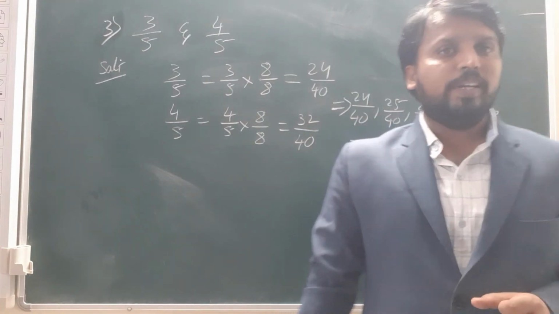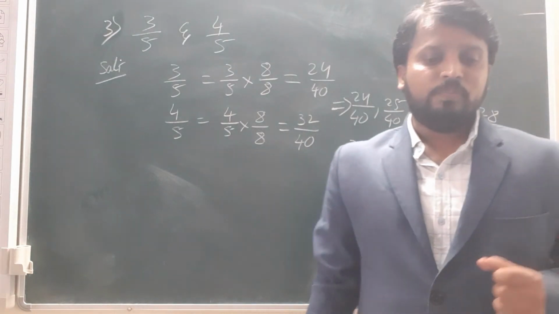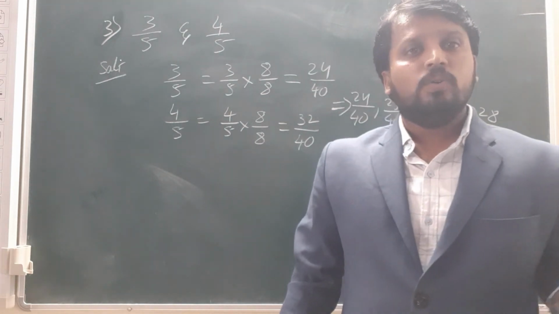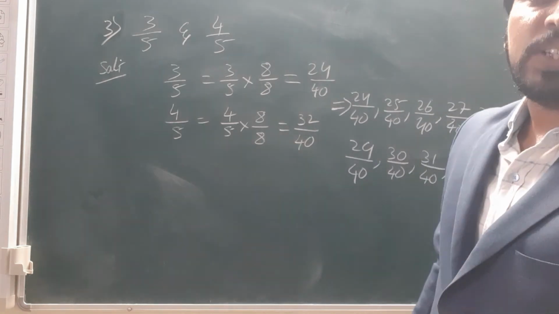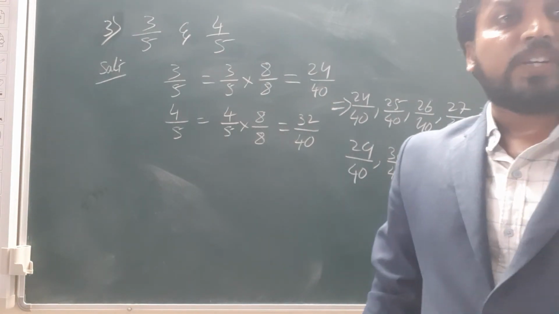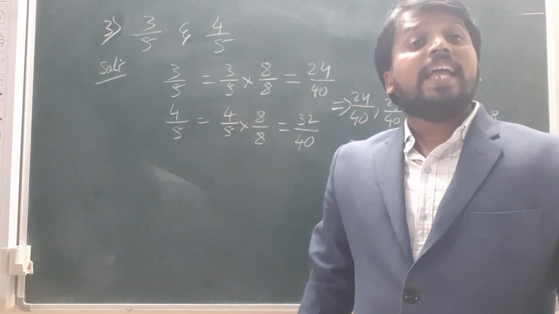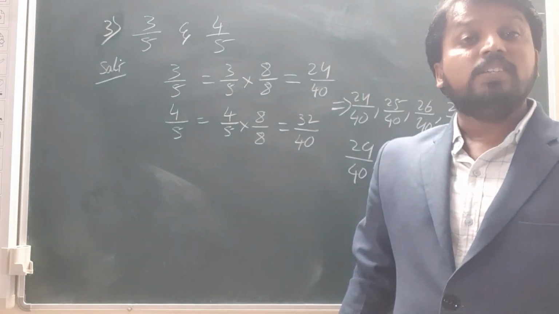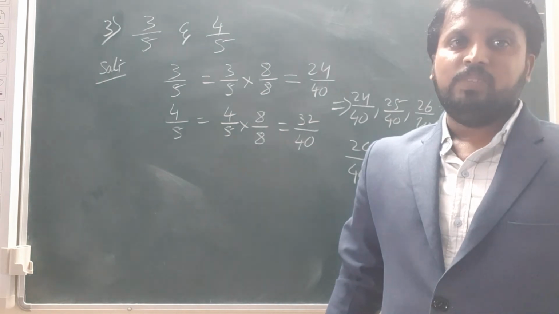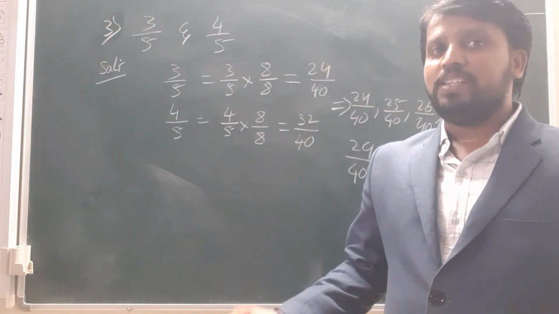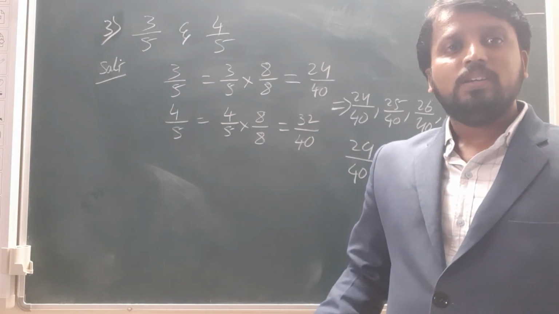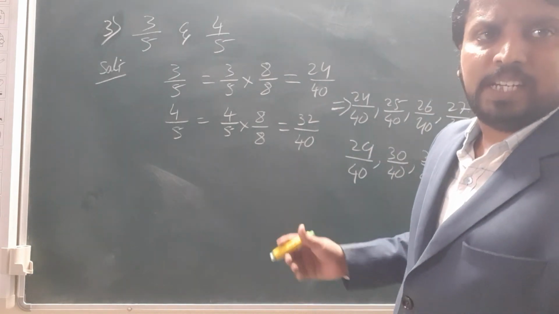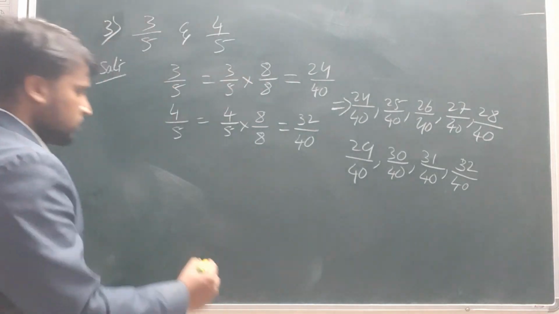So next, fourth question. In the first class itself I told you that we have some statements and we have to say true or false. So what is given in the first one? Every natural number is a whole number. Every natural number is a whole number. Yes, true, right? That means all natural numbers are present in whole numbers.